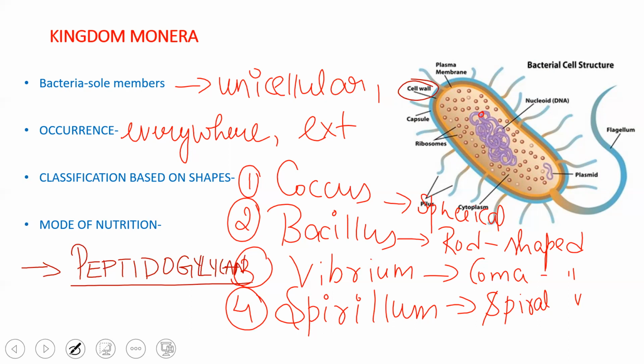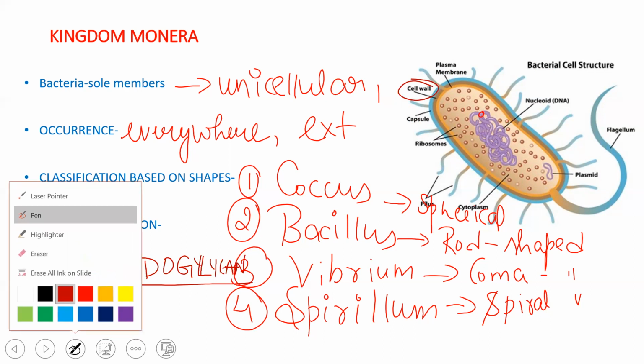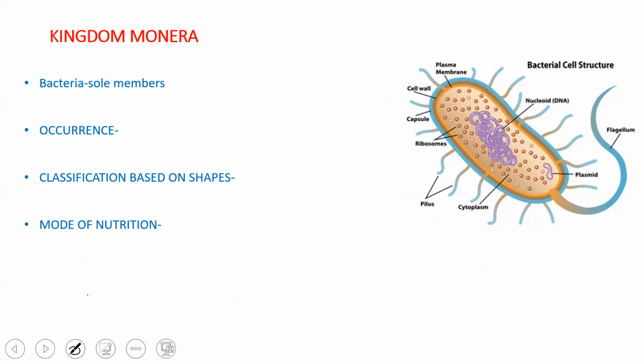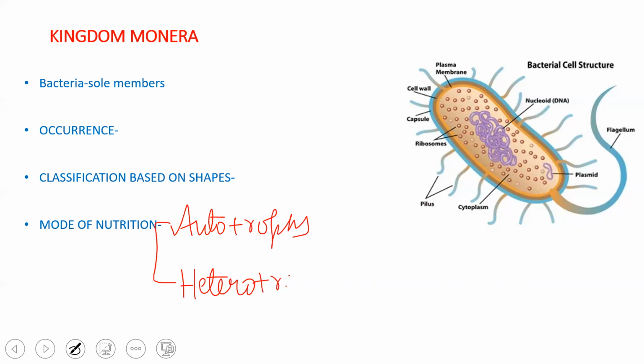It also has a locomotive structure called the flagellum. Then coming to the mode of nutrition. When we talk about the mode of nutrition, bacteria may be autotrophs or they may be heterotrophs. In autotrophs, there are two types as we discussed.